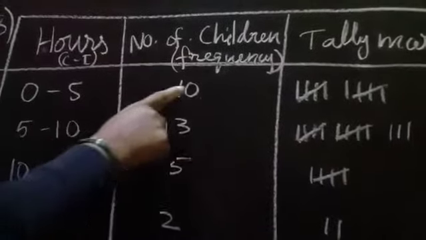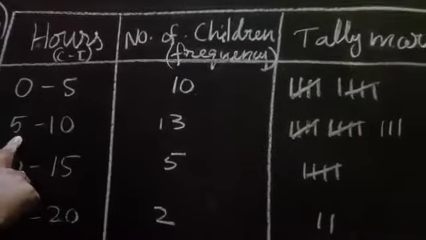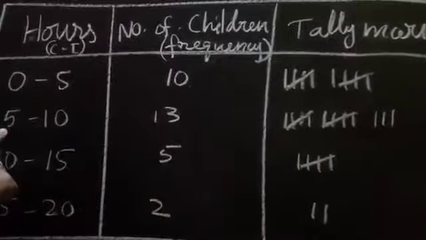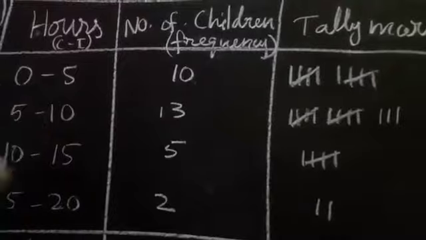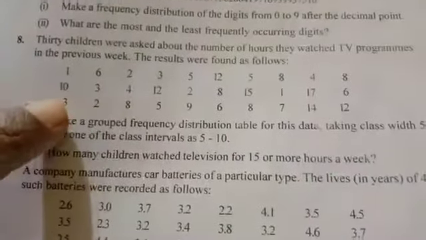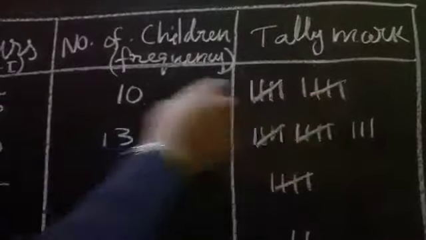Now suppose 5 is there, we should not write the tally mark in this column. We should write 0 to 4 here. Then when 5 comes, we have to take the tally mark in this line. This is 5 to 9 we should write. When 10 comes, we have to put it in the next one. 0 to 4 means here 1, 2, 3, 4, 5, 6, 7, 8, 9, 10. Remaining are all more than 5. So we got 10, so I will write 10 tallies here, and after writing tallies you write 10 here.